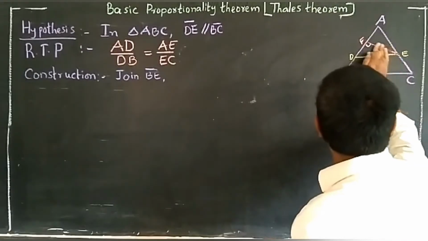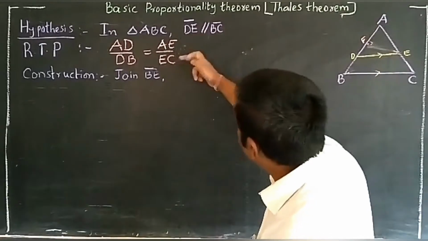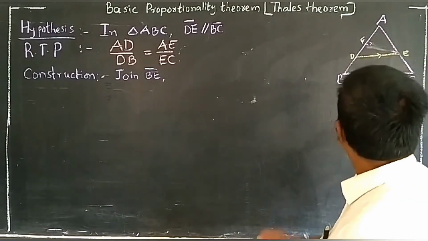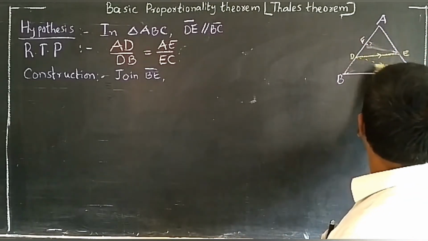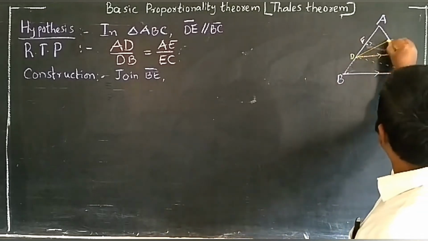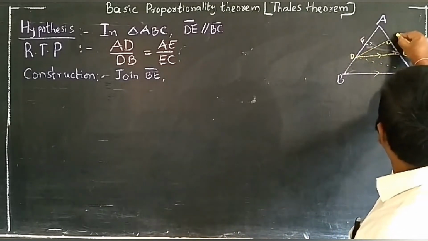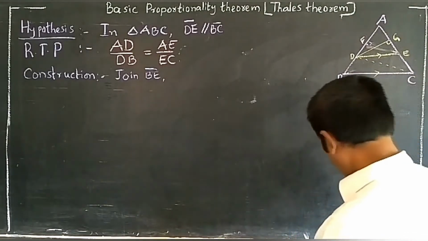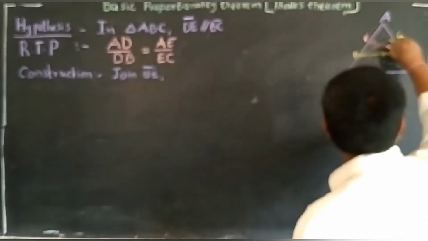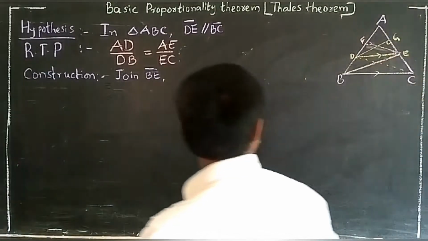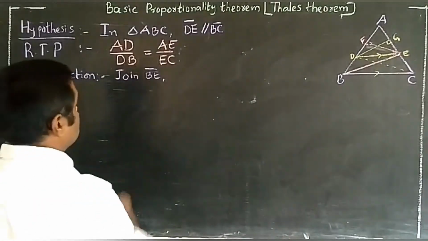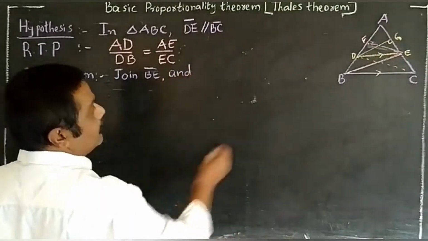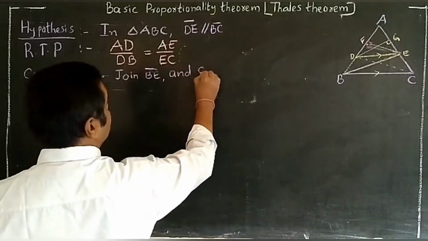and in the same way I need here AE as the base, EC as the base, and AE has a triangle, then EC also needs a triangle. That's why I am constructing like this. Join CD, and for these two triangles, the common altitude is, for example, GD. These are common altitudes. Okay, children. These two constructions I answer here. So join BE and join CD also.